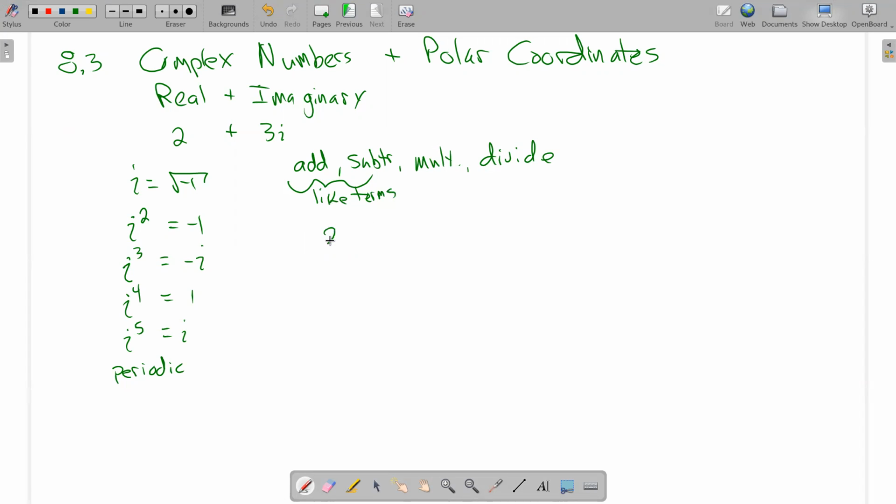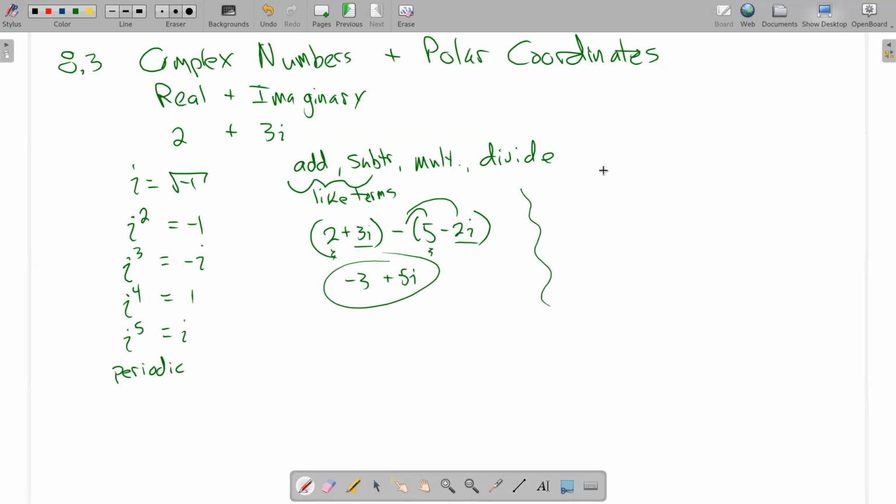If we take 2 plus 3i as a number and subtract from it 5 minus 2i, then we have to combine like terms and distribute the subtraction. So 2 minus 5, those are like terms, that would be -3, right? And then the 3i is like the 2i; we're subtracting a negative, so that's 3i plus 2i, which is 5i. And it doesn't get any simpler than that because these are not like terms.